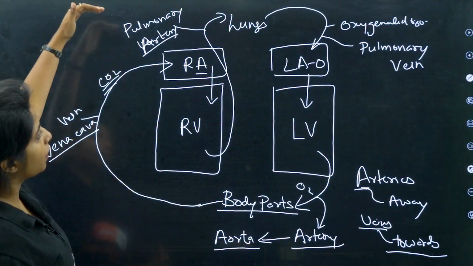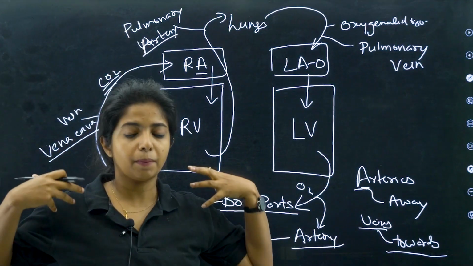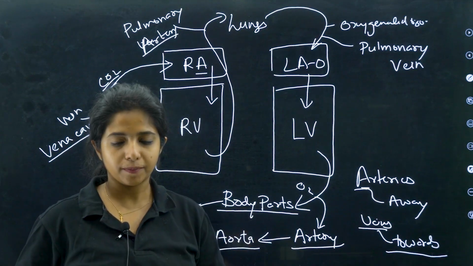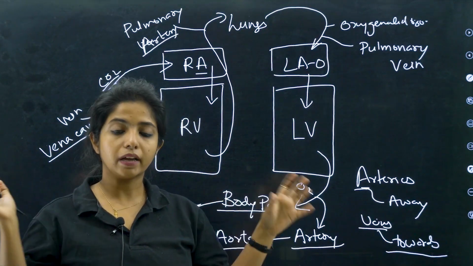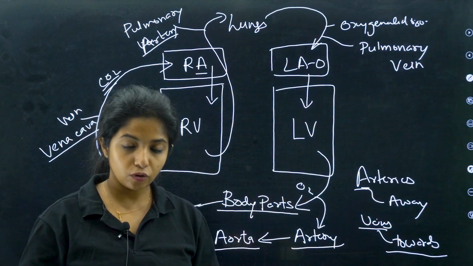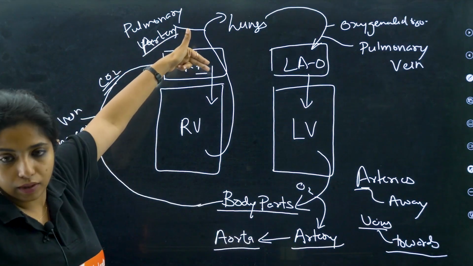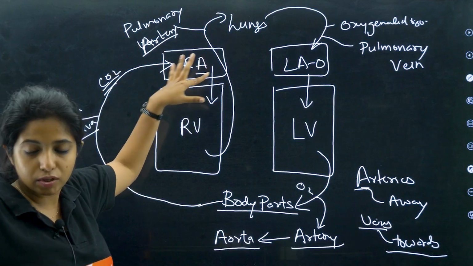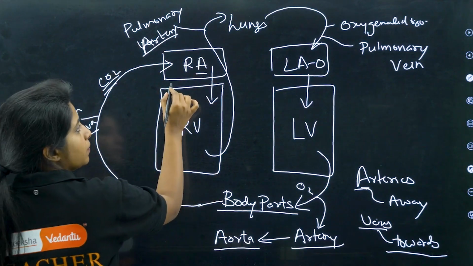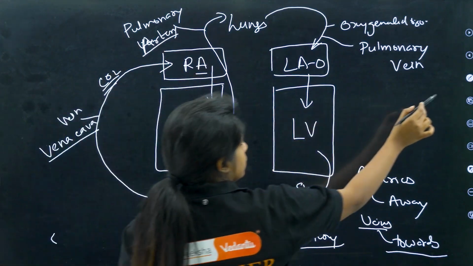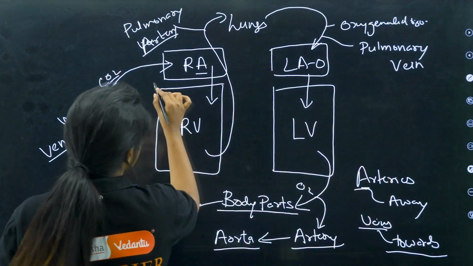You have vena cava coming from the superior part of the body, that is the upper part of your body, and from the lower part of your body. The one that collects from the upper part is called the superior vena cava. The one that collects from the lower part is known as the inferior vena cava. Both of them will be opening into the right atrium. So, this is the scenario. Now, you have valves over here as well.